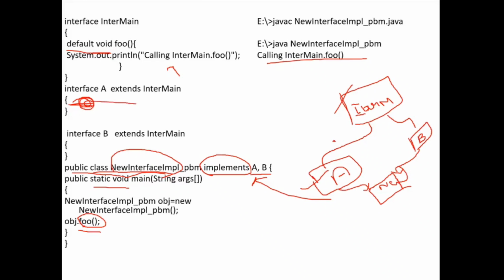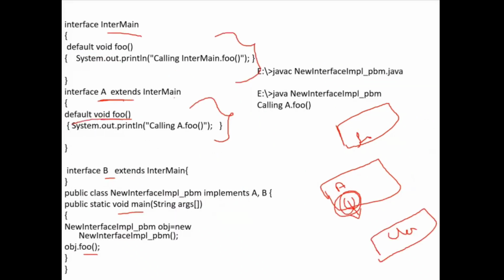Here there is no foo method, so when I create an object for this class, this foo method is invoked. Okay, ma'am. But here I have overridden the method. The default method can be overridden. Only a static method cannot be overridden. This is a default method, so a default method can be overridden. Got it?